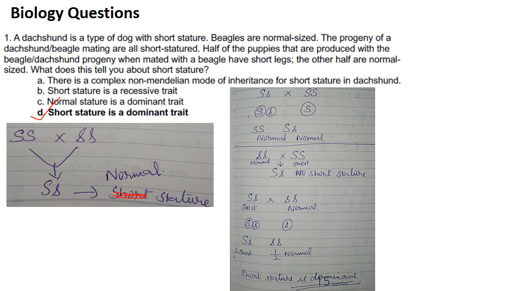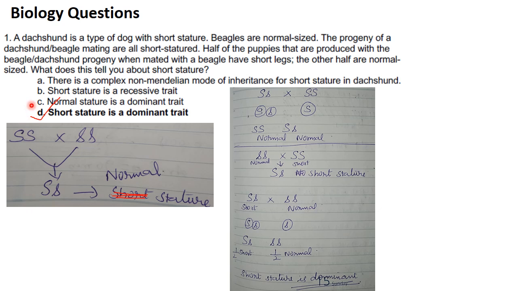Then coming to questions from biology section. First one. A dachshund is a type of dog with short stature. Beagles are normal sized. The progeny of a dachshund beagle mating are all short statured. Half of the puppies produced when the dachshund beagle progeny are mated with beagle have short legs. The other half are normal size. What does this tell you about short stature?